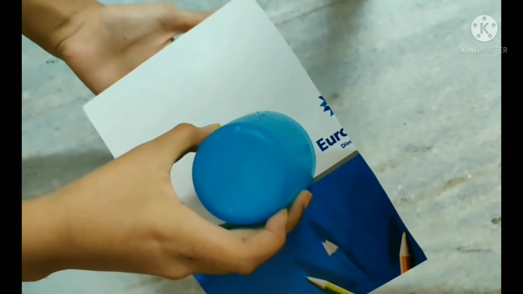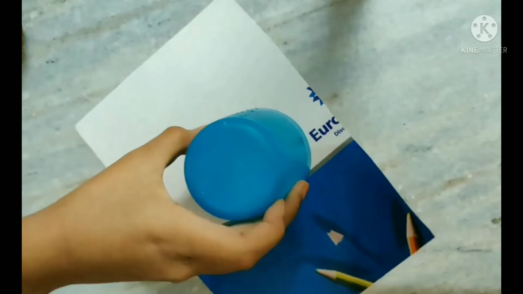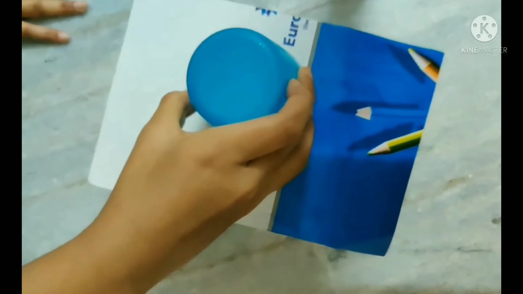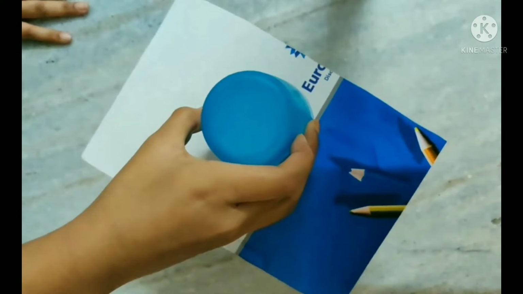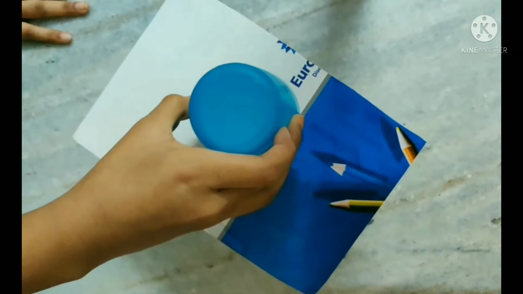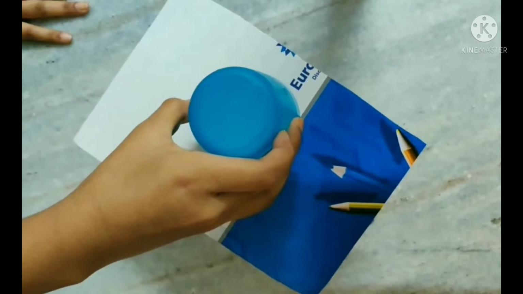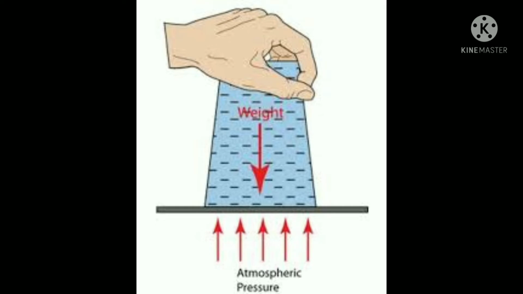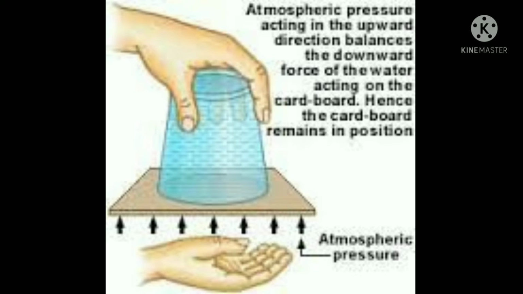You will see the card does not fall because the atmospheric pressure acts on the card in the upward direction and holds the card in place. The upward atmospheric pressure acting on the card is greater than the downward pressure of water on the card. And this shows the presence of atmospheric pressure around us.